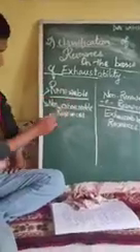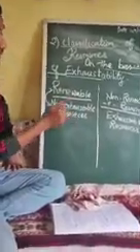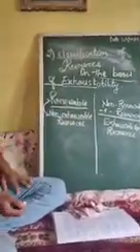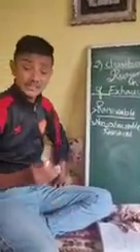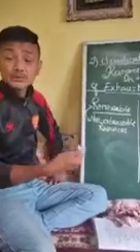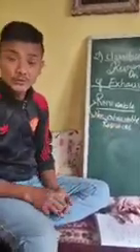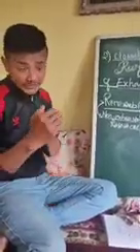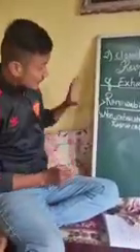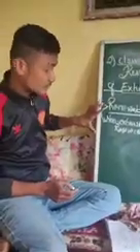Okay, now renewable or non-exhaustible and non-renewable or exhaustible resources. In your junior classes, you have studied about the things which can be renewed, and most of the things were natural. Now, you people are in class 10, and according to class 10, I'm going to take you to the next level. Okay, and in case of renewable resources, those are the type of resources